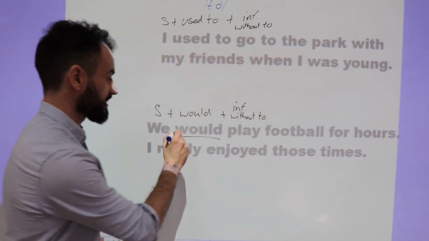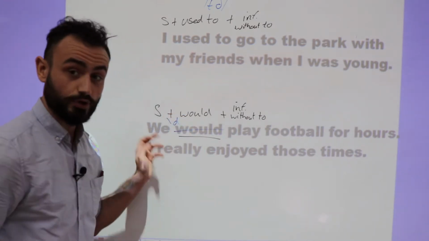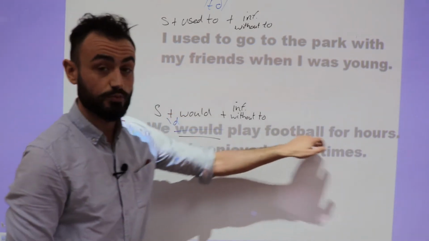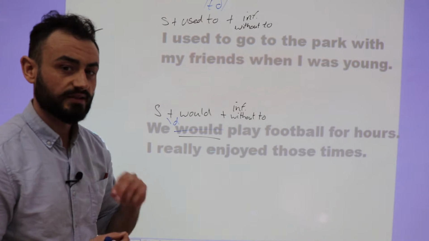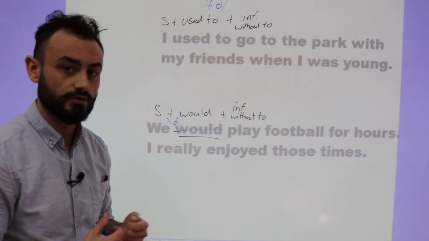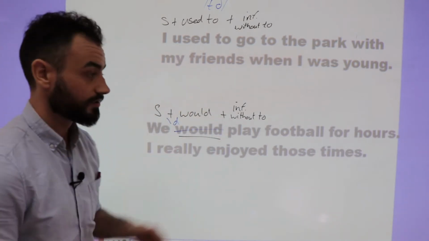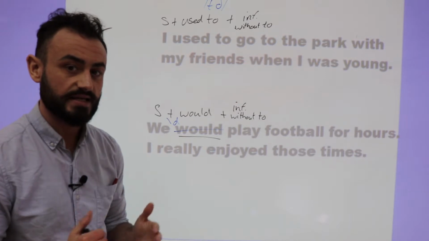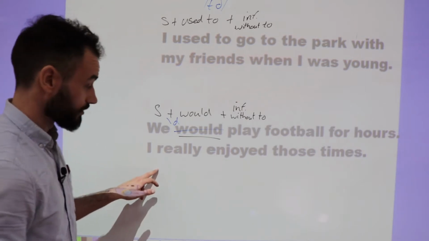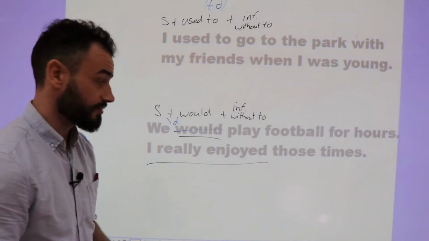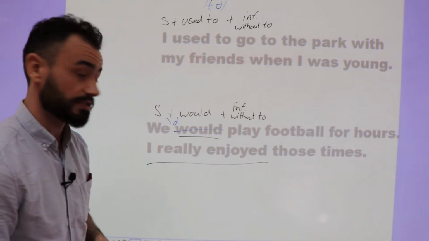So we can kind of take away would and put an apostrophe D, so we'd play football for hours. And this is very common when we are speaking. So it's something that you need to incorporate into your own pronunciation. Okay, so we've used used to and would to talk about past actions, but we can also use the past simple. For example, I really enjoyed. So here we're using a state verb, enjoy, so we can use the past simple tense as well.